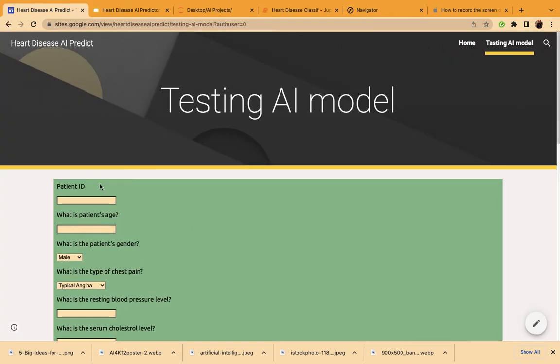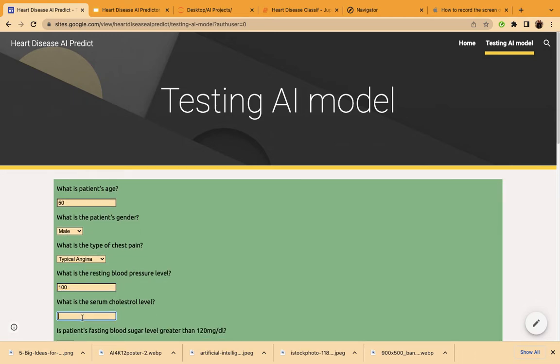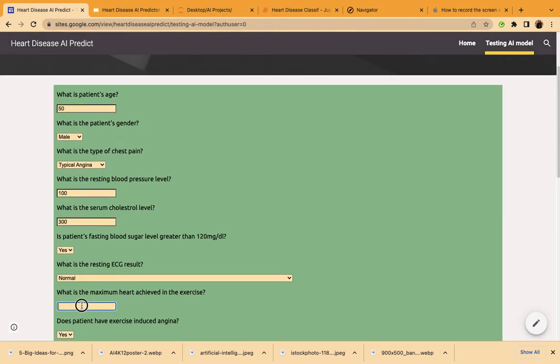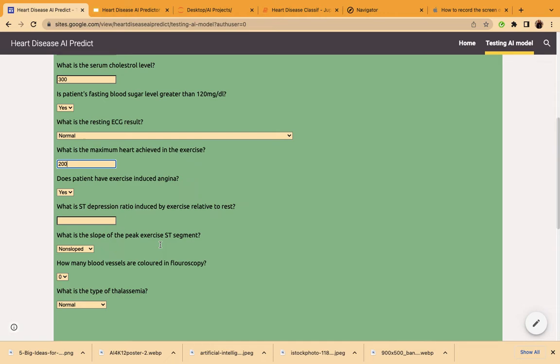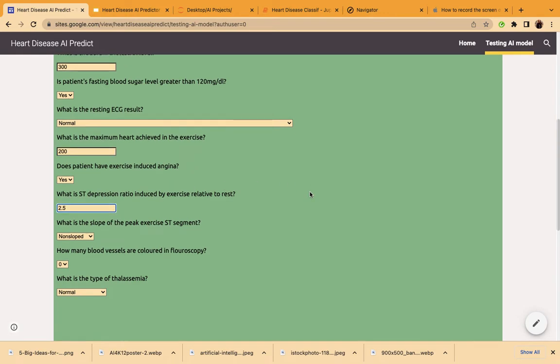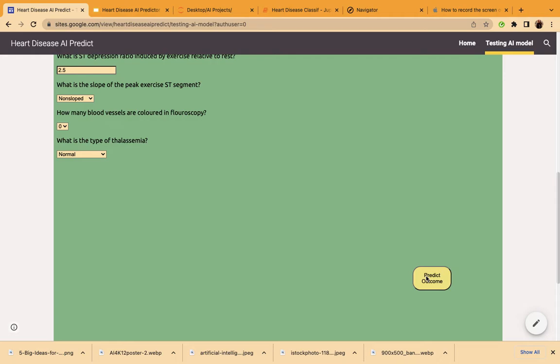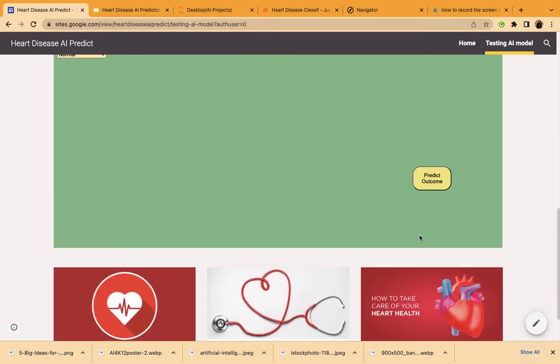Here's the website I made with the backend being the AI project. So let's enter some values for this. As you can see, I've got the result. No, patient does not have heart disease.